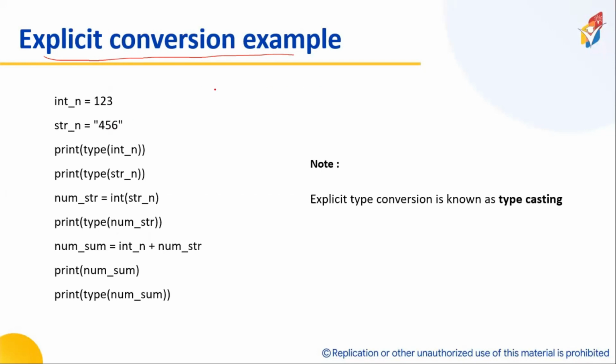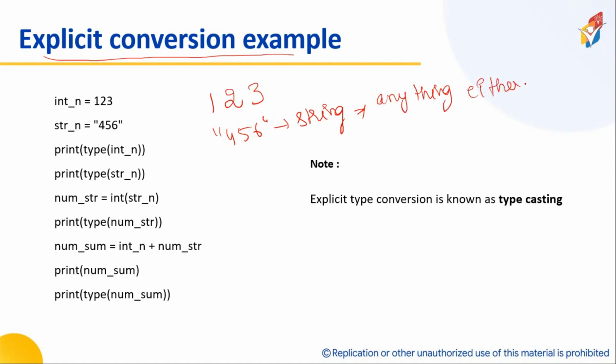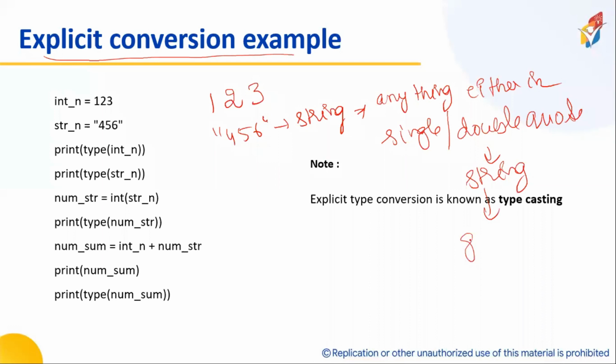Here, I have taken integer 123, and I have taken string float in double quotes 456. This is called a string. Why am I calling it a string? Anything in single or double quotes will be treated as a string. Okay, a string is a group of characters. Clear? A string is a group of characters.